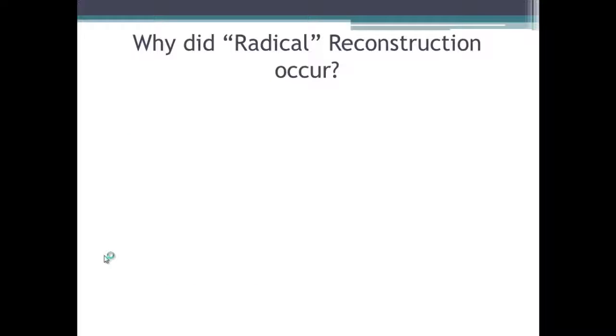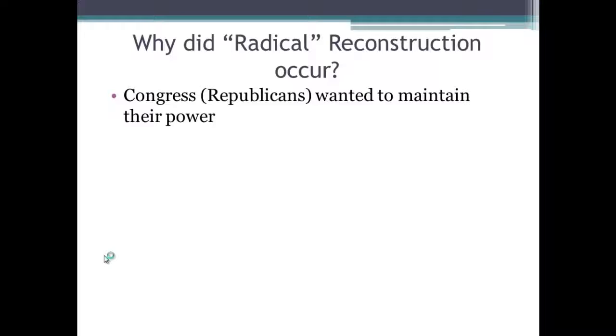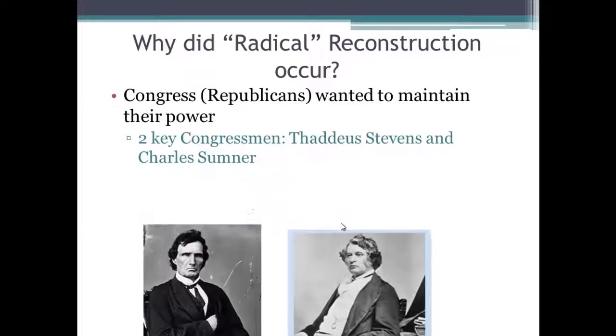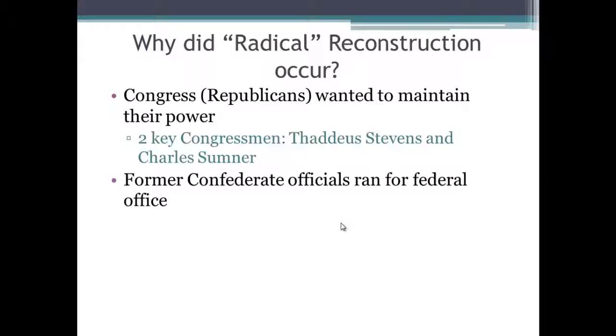Okay, so we have this term radical Reconstruction we've been talking about. Why does this occur? Well, Congress and the Republicans wanted to maintain their power, and there are two key congressmen we're going to focus on. Thaddeus Stevens over here, and if you've seen the movie Lincoln, that is who Tommy Lee Jones played. And Charles Sumner over here, and if you remember, he was the one that was beaten by the cane in the 1850s by Preston Brooks. Former Confederate officials ran for federal office.